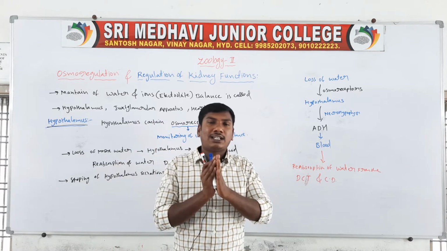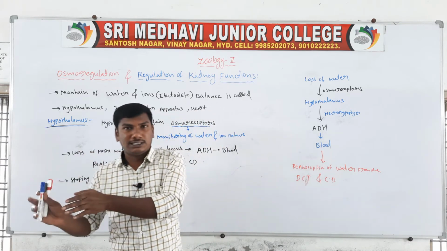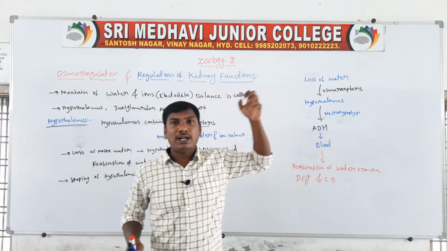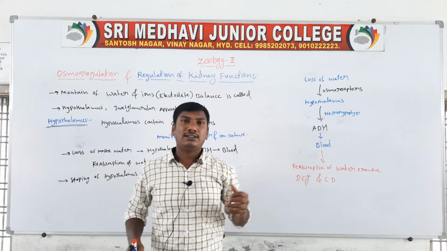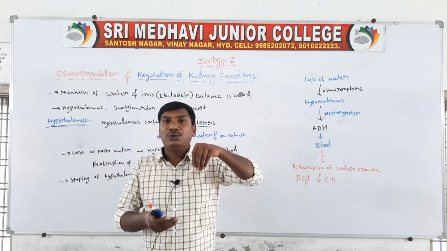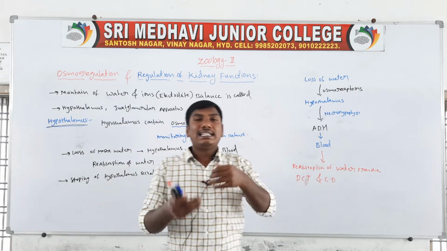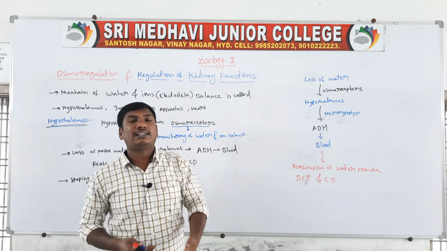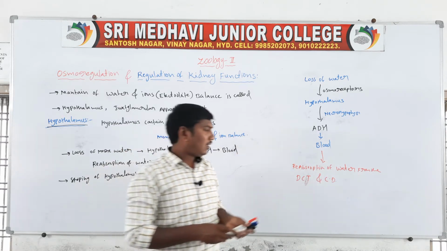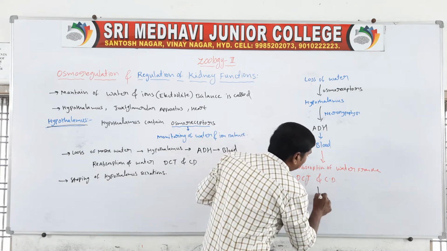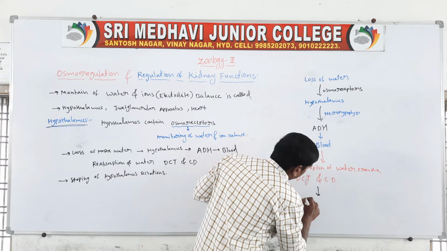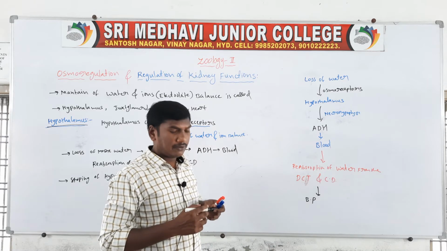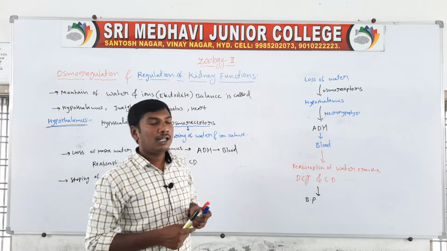First, loss of water from the body is identified by the osmoreceptors, which activate the hypothalamus. The hypothalamus releases antidiuretic hormone, also called vasopressin, into the blood through the neurohypophysis. This hormone stimulates reabsorption of water from the distal convoluted tubules and collecting duct, so the fall in blood pressure is corrected.